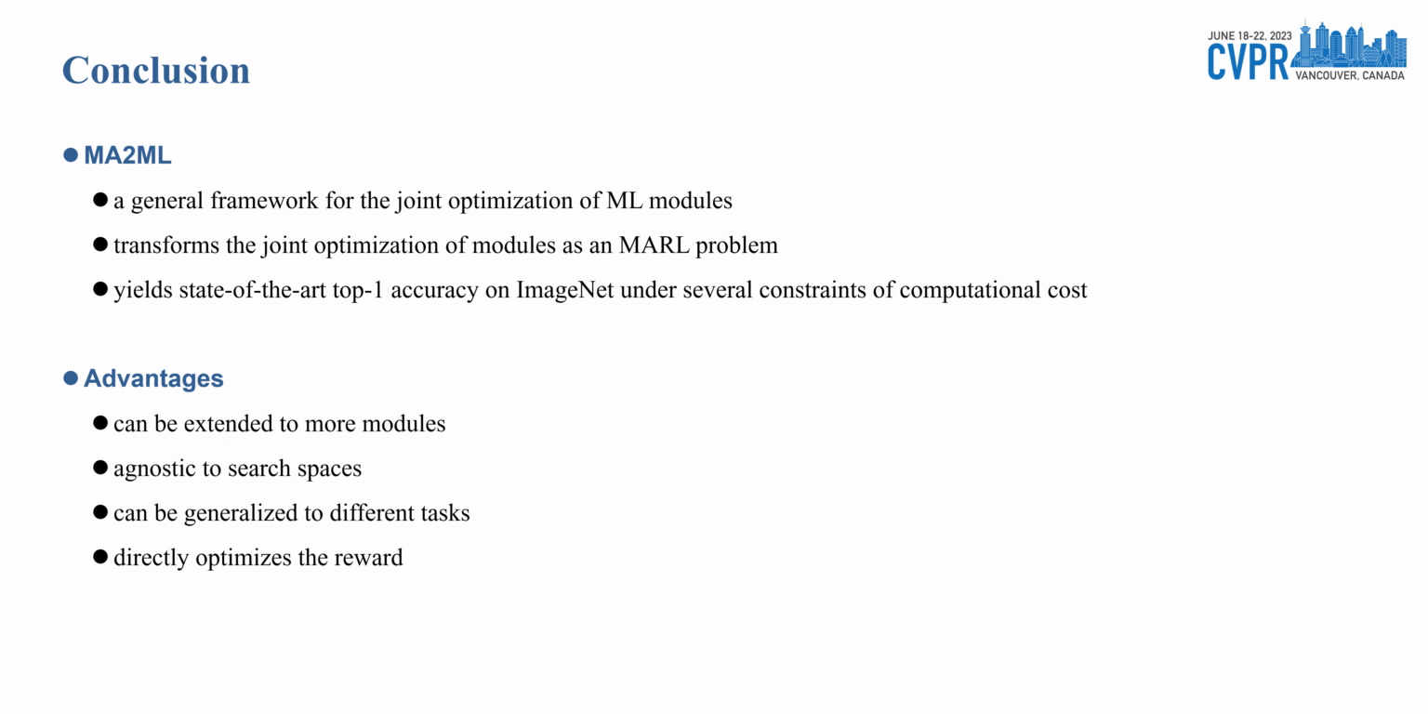In conclusion, we propose MA2ML, a general framework for the joint optimization of ML modules, which transforms the joint optimization into an MARL problem and yields SOTA top-one accuracy on ImageNet under several constraints of flops. MA2ML has several advantages. It can be generalized to more modules in different tasks, and is agnostic to search spaces. Besides, MA2ML directly optimizes the reward instead of loss, so the incompatibility of different modules that may exist based on training loss is naturally avoided.